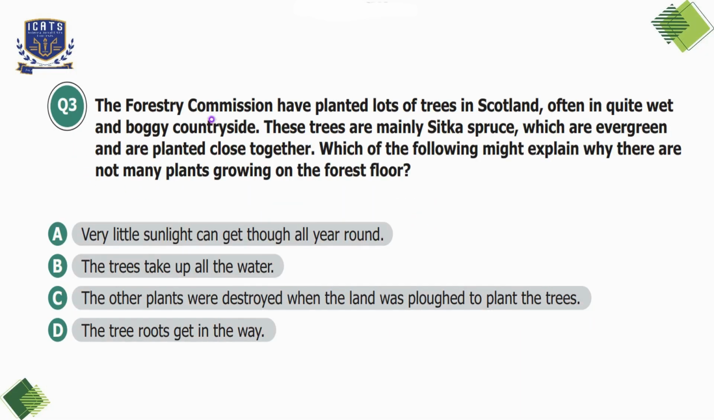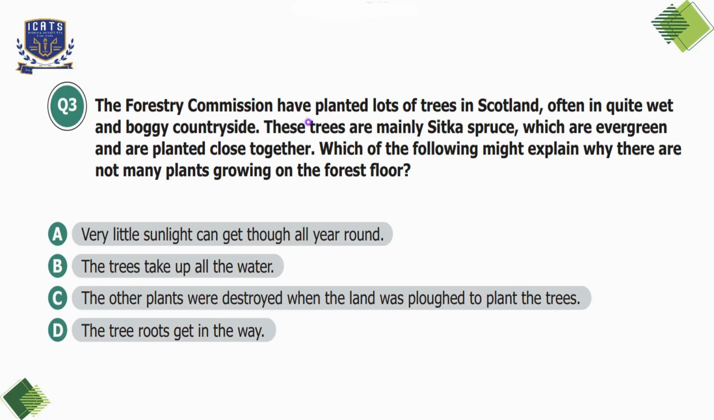Question number 3. The Forestry Commission have planted lots of trees in Scotland, often in quite wet and boggy countryside. These trees are mainly Sitka cypress, which are evergreen and are planted close together. Which of the following might explain why there are not many plants growing on the forest floor? Option A. Very little sunlight can get through all year round. Option B. The trees take up all the water. Option C. The other plants were destroyed when the land was plowed to plant the trees. Option D. The tree roots get in the way.